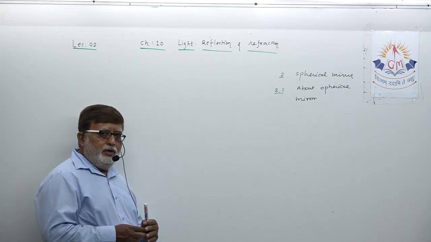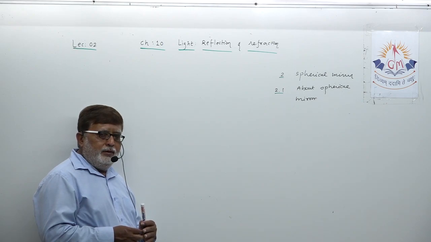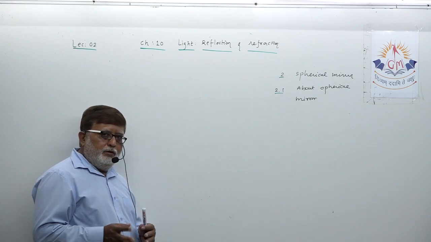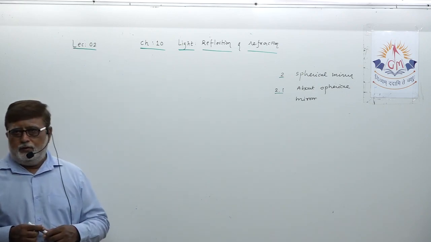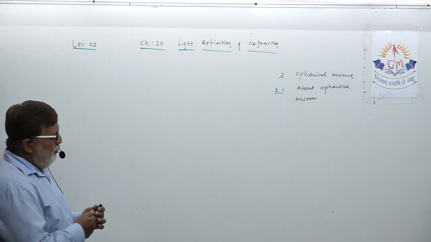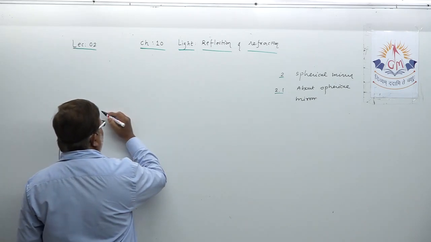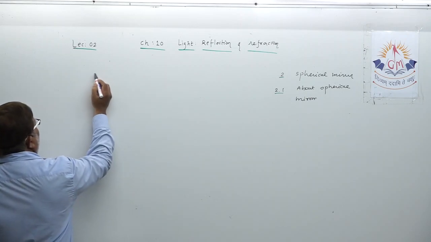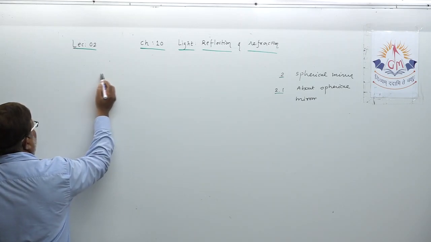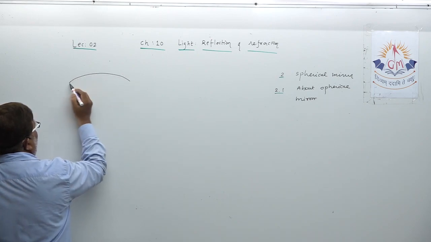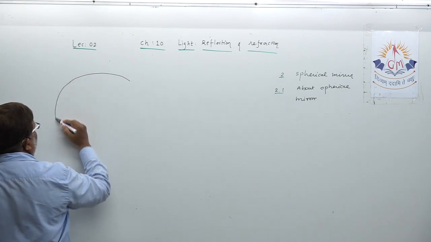How the spherical mirrors are made, and regarding spherical mirror, some of the important terms which you need to understand. Suppose, dear student, if I draw a hollow sphere here, this is a hollow glass sphere.